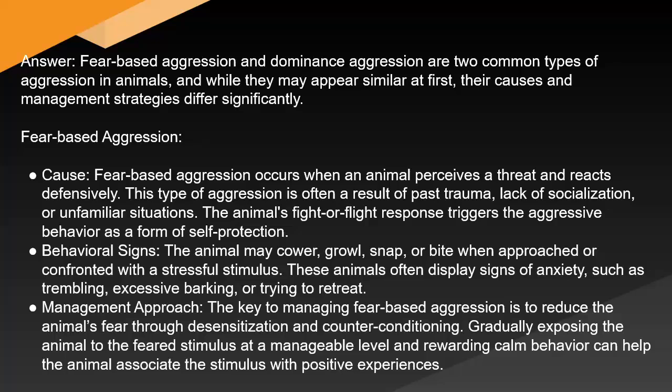Fear-based aggression. Cause. Fear-based aggression occurs when an animal perceives a threat and reacts defensively. This type of aggression is often a result of past trauma, lack of socialization, or unfamiliar situations. The animal's fight-or-flight response triggers the aggressive behavior as a form of self-protection. Behavioral signs. The animal may cower, growl, snap, or bite when approached or confronted with a stressful stimulus. These animals often display signs of anxiety, such as trembling, excessive barking, or trying to retreat.